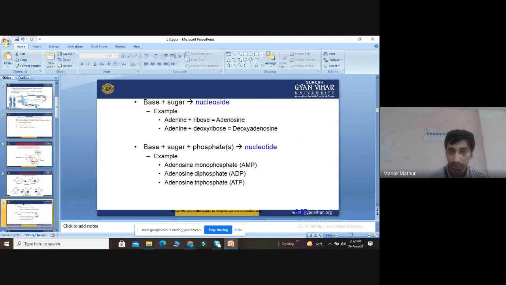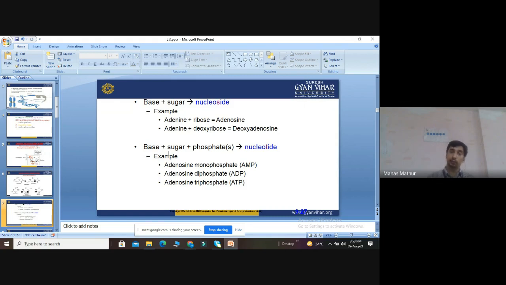Then we discuss base and sugar. If there is no phosphate group, we call it a nucleoside. Adenine plus ribose is called adenosine. Adenine plus deoxyribose is called deoxyadenosine. When we add a phosphate group, we call it a nucleotide. So the difference between nucleoside and nucleotide is only the phosphate group.